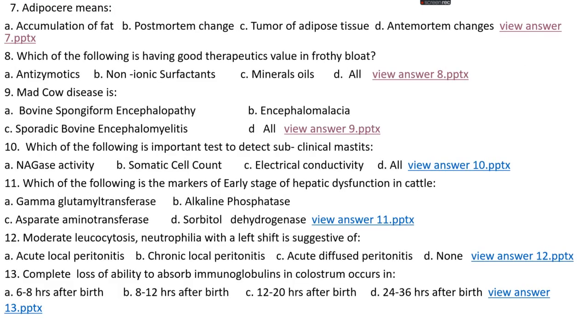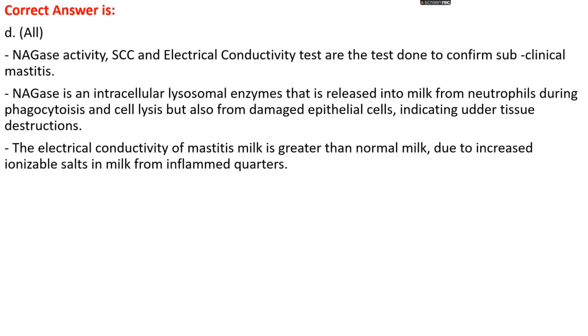Okay. Question number 10. Which of the following is an important test to detect subclinical mastitis? Option A, NAGase activity. Option B, somatic cell count. Option C, electrical conductivity. Or option D, all. The right answer is option D, that is all. NAGase activity, somatic cell count and electrical conductivity tests are the tests done to confirm subclinical mastitis. NAGase is an intracellular lysosomal enzyme released into milk from neutrophils during phagocytosis and cell lysis, but also from damaged epithelial cells, which indicates udder tissue destruction.